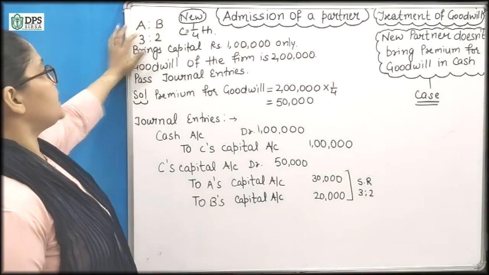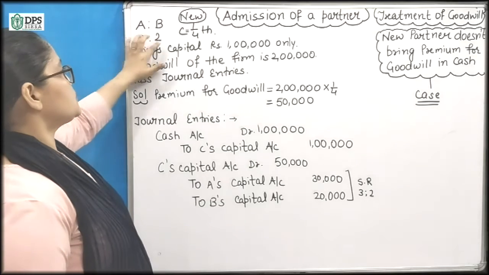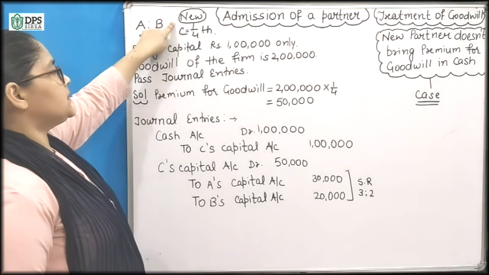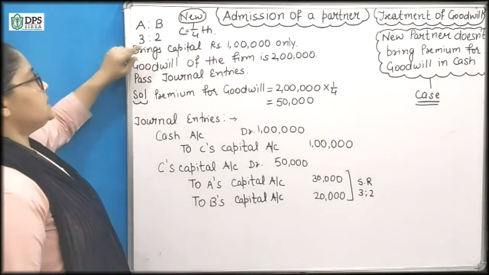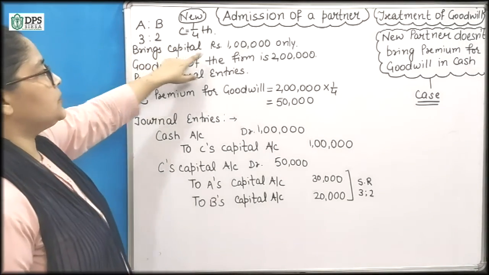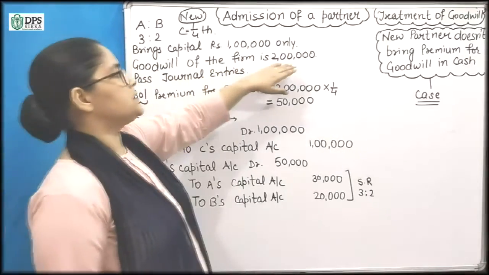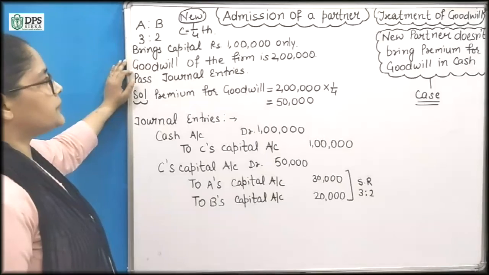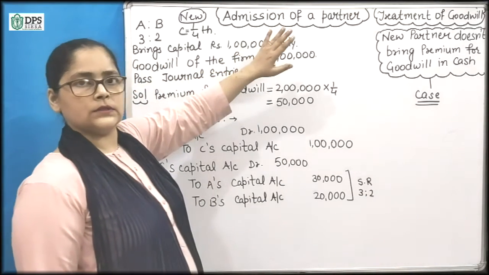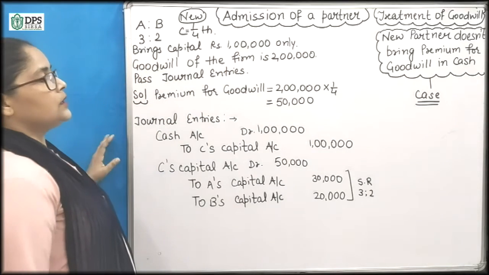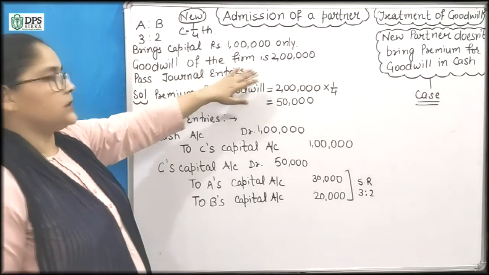A and B are partners and the old ratio between A and B is 3:2. New partner is admitting C for 1/4 share, and C is bringing capital rupees 1 lakh only. Goodwill of the firm is 2 lakh. So C brings capital rupees 1 lakh only, so he doesn't bring the amount of premium for goodwill, and goodwill of the firm is given here.